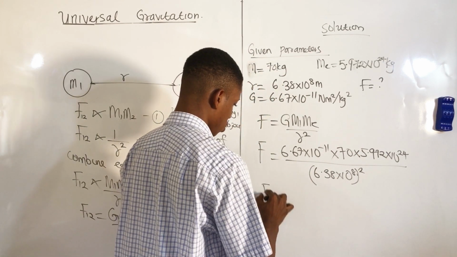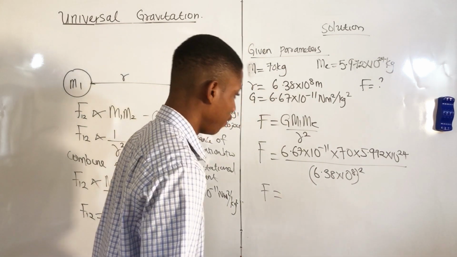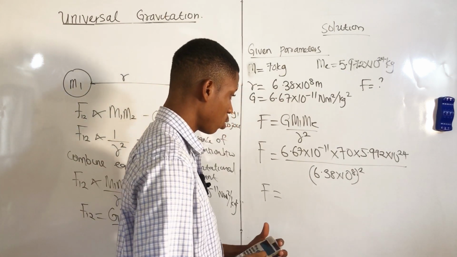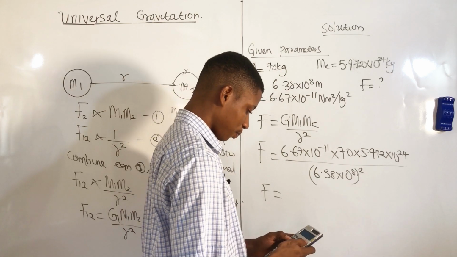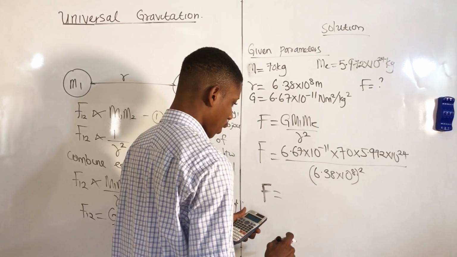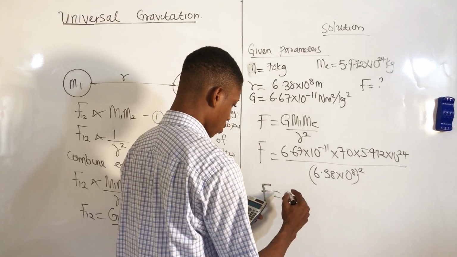Let's punch this and see the value of the force of attraction between these two. So we have the force of attraction between the physics student and the mass of the earth as what?